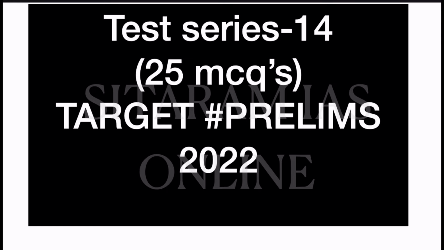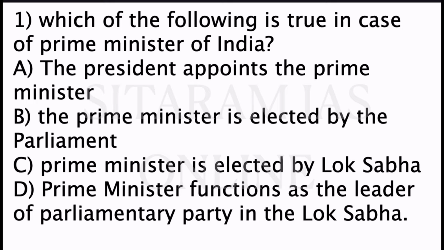Test series 14. So the first question is, which of the following is true in case of Prime Minister of India? Option A, the President appoints the Prime Minister. B, the Prime Minister is elected by Parliament. C, the Prime Minister is elected by Lok Sabha. And D, the Prime Minister functions as the leader of parliamentary party in Lok Sabha. So here, the correct answer is option A, the President appoints the Prime Minister.